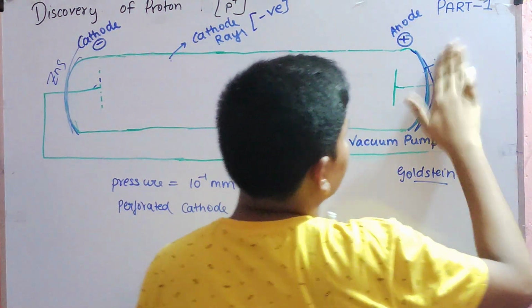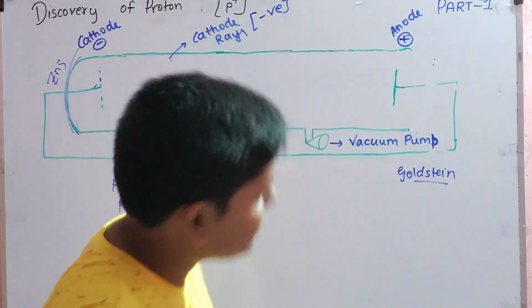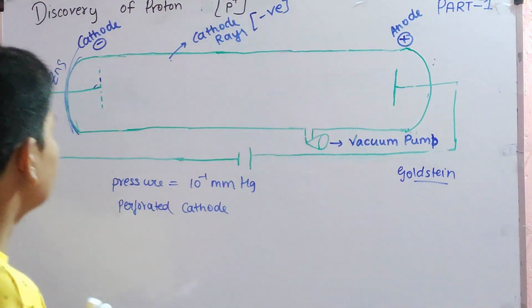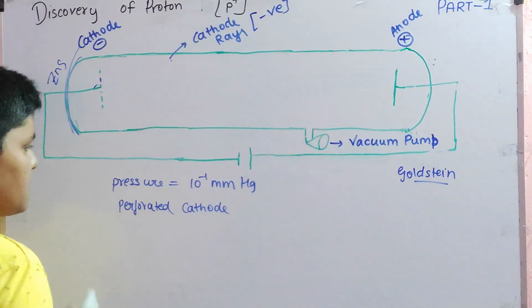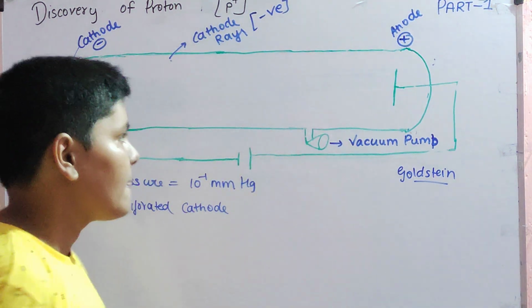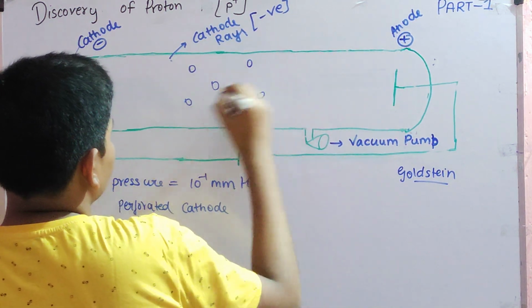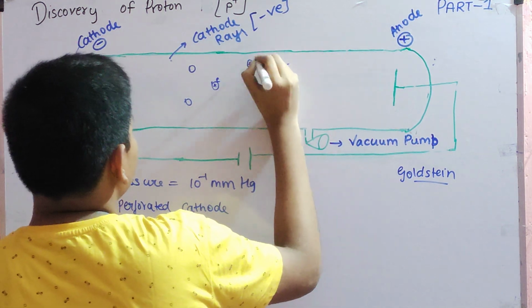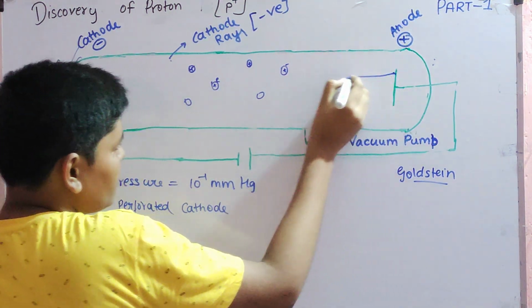The ZnS screen wasn't on this side; this side was just a normal screen, nothing over here. This side was the ZnS screen. So he used this pressure and a perforated cathode, put some gases inside, and started his experiment. These are the gas ions and molecules present, having positive and negative charges. He observed some rays coming from the anode going towards the cathode.